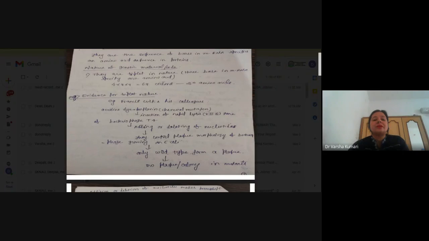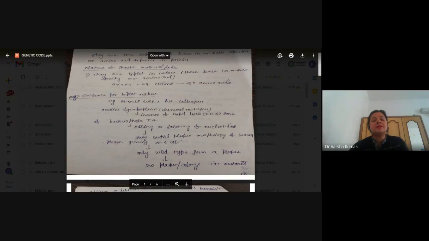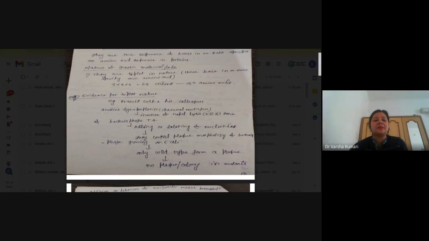Now, the scientists treated this rapid lysis rIIB gene with acridine proflavin, a chemical mutagen. After that they found that only the wild types formed a plaque, and no plaque was formed by the mutants. It means in the mutants this particular gene is mutated and inactive, and because of that they do not form a colony, while the wild type forms a colony.